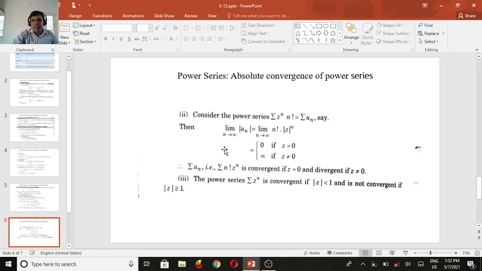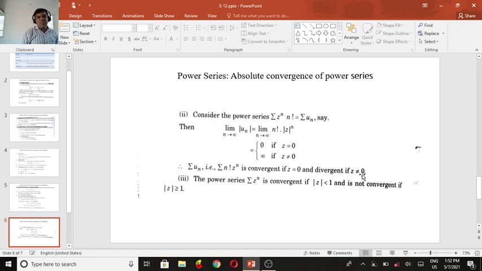Consider the power series of the form summation n factorial z power n, equal to summation u_n. Then the limit as n tends to infinity of the absolute value of u_n is 0 if z is equal to 0, and infinity if z is not equal to 0. Therefore summation n factorial z power n is convergent if z is equal to 0 and divergent if z is not equal to 0.